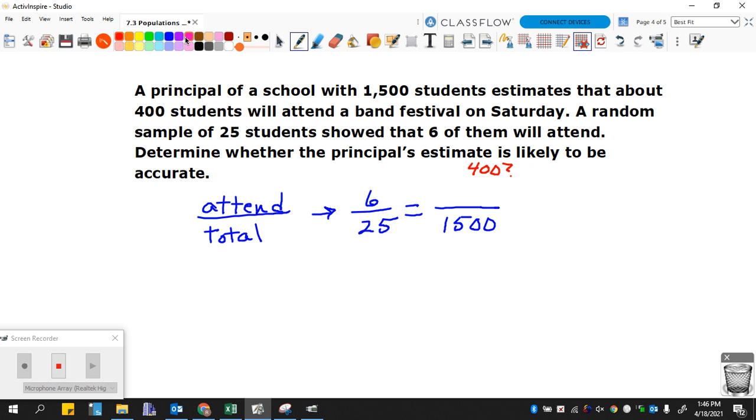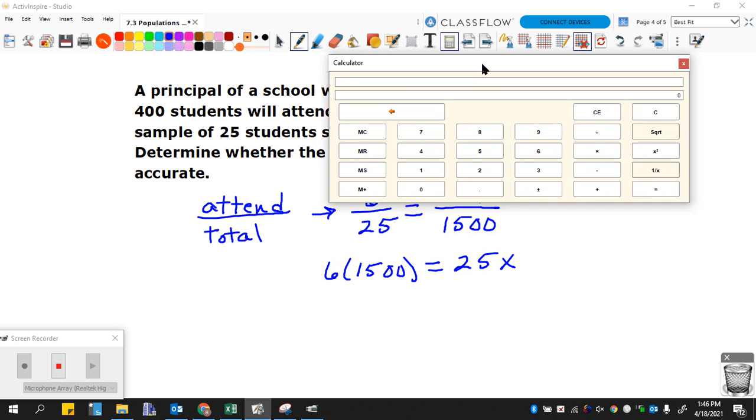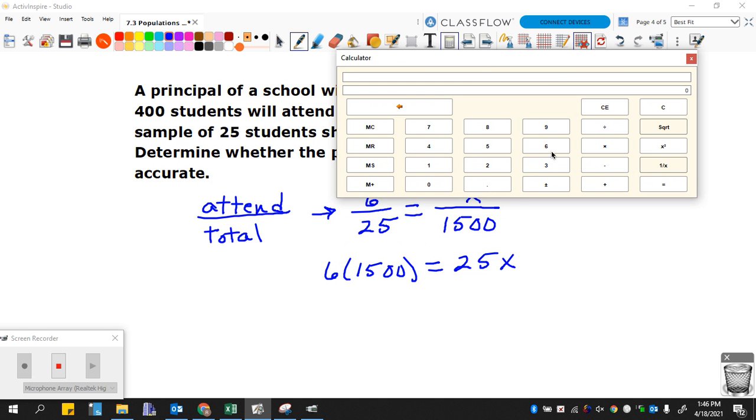Let's solve it and find out. We'll call that X. So 6 times 1,500 is equal to 25 times X. 6 times 1,500 is equal to 9,000.